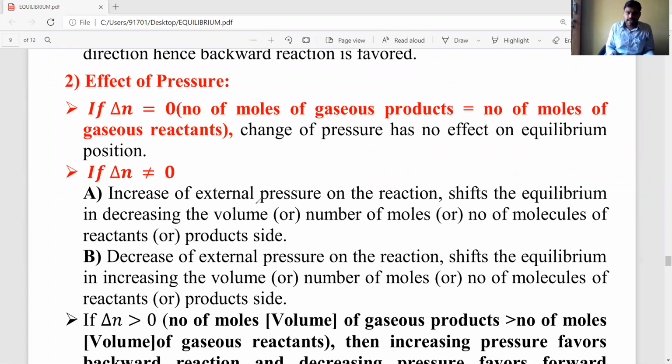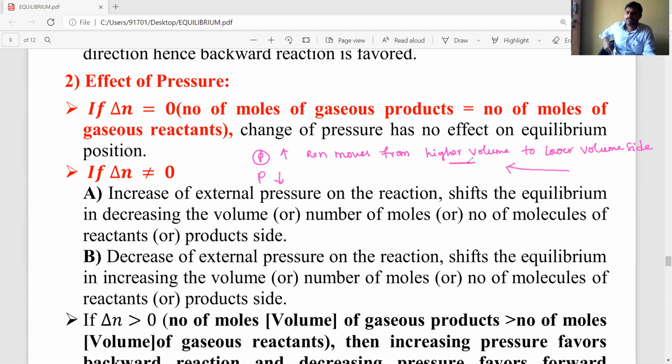Now what I said: if pressure increases, the reaction moves from higher volume to lower volume side. Okay students, this is the key point. The reverse: if pressure decreases, the reaction moves from lower volume to higher volume side. These two points, A and B, you have to remember.